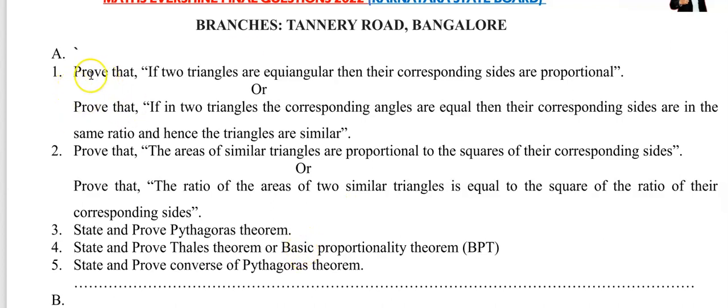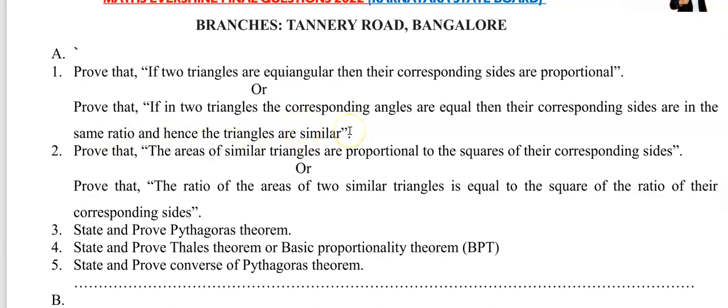Observe here. The question is: prove that if two triangles are equiangular, then the corresponding sides are proportional. They can ask you the same question in another form, which is: prove that if in two triangles the corresponding angles are equal, then their corresponding sides are in the same ratio, and hence the triangles are similar.